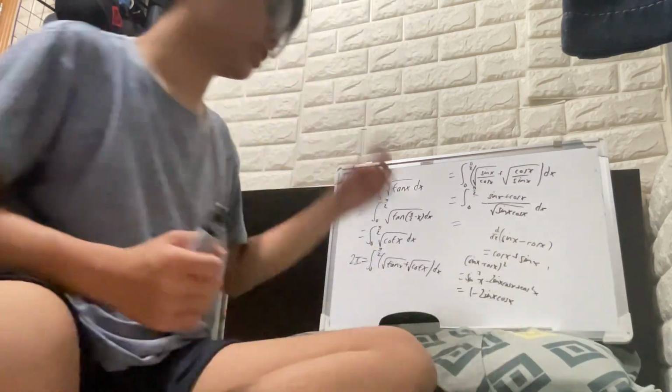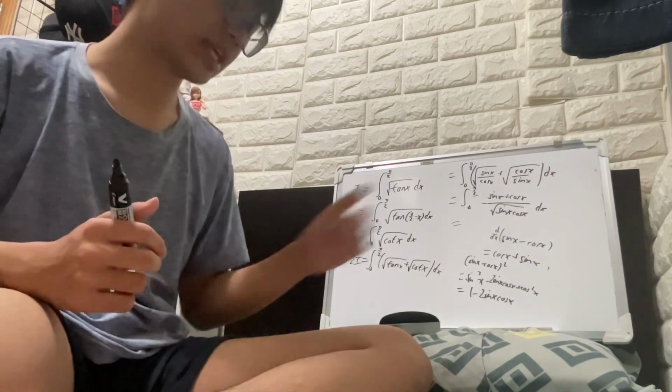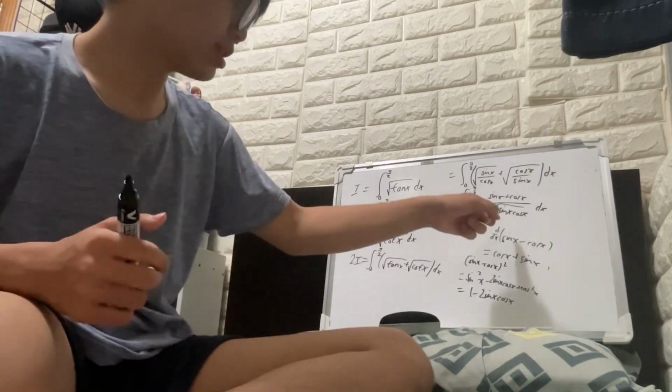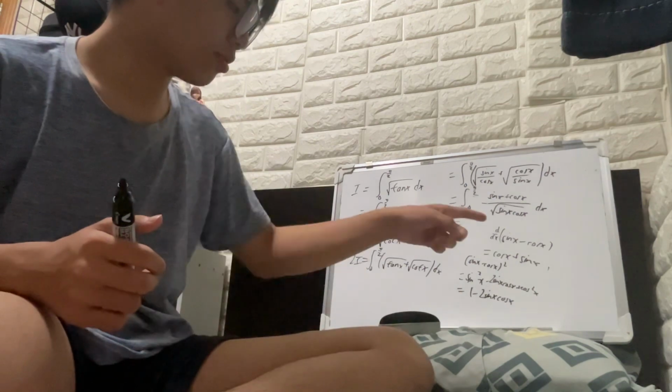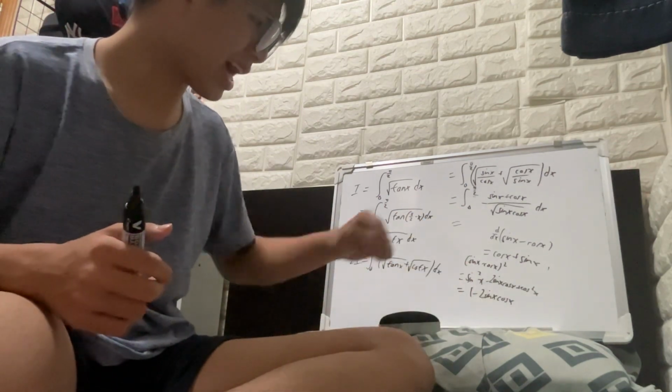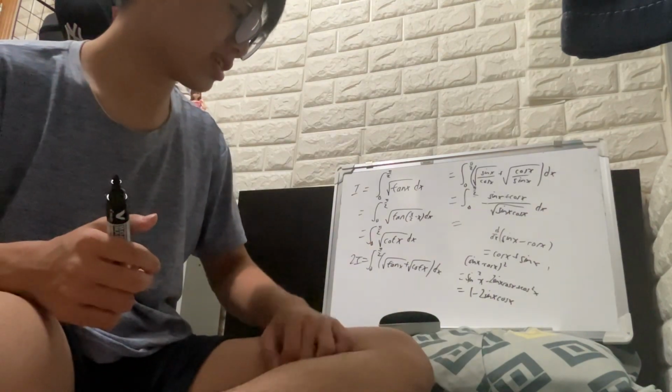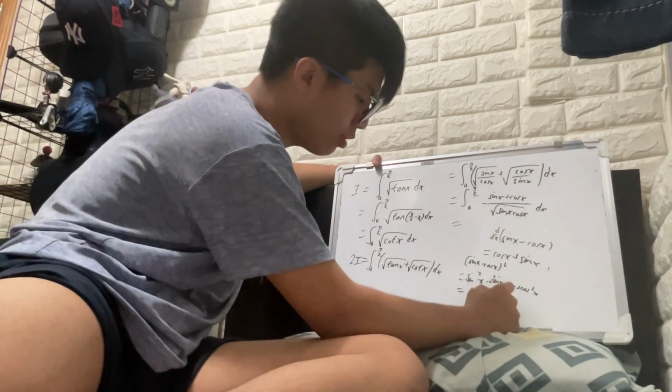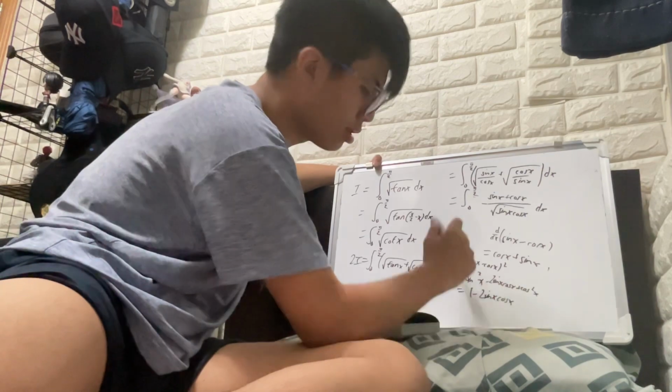I'm not going to change 2 sin x cos x as sin 2x, because what can we do about the 2 sin x cos x? We can get something like sin x minus cos x inside, right? So overall, let me just move negative 2 sin x cos x on the left.